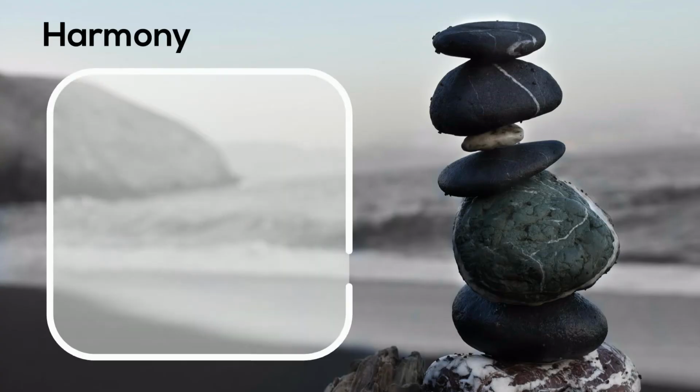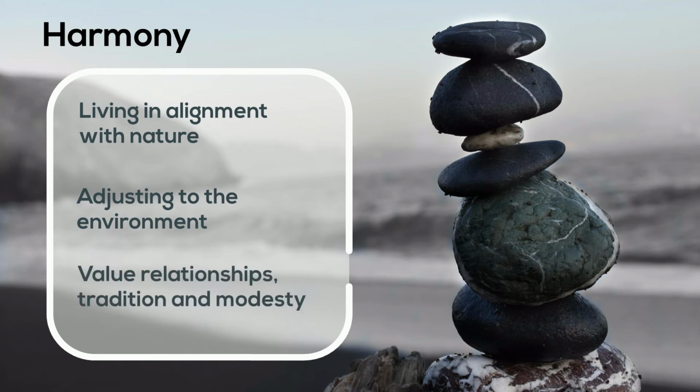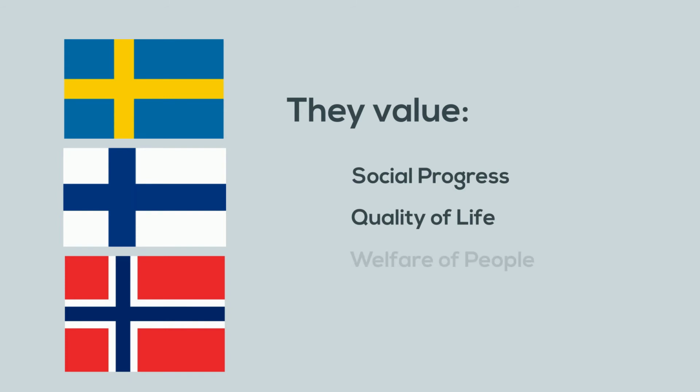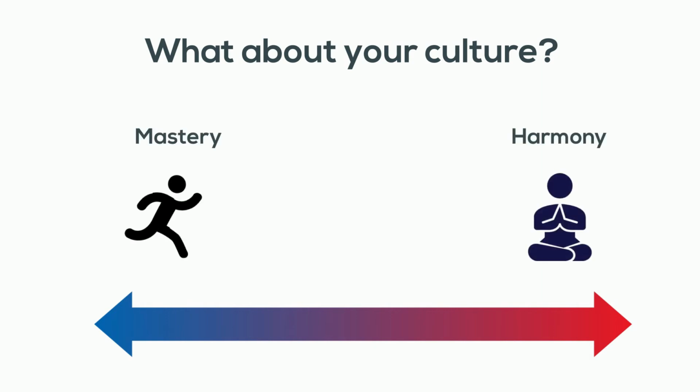Cultures that tend toward harmony focus on living in alignment with nature and adjusting to the natural and social environments around them. They value relationships, traditions, and modesty over achievement. Scandinavian countries such as Sweden, Norway, or Finland tend toward harmony. They value social progress, quality of life, and the welfare of their people. What about your culture? Are people leaning more towards mastery or harmony?